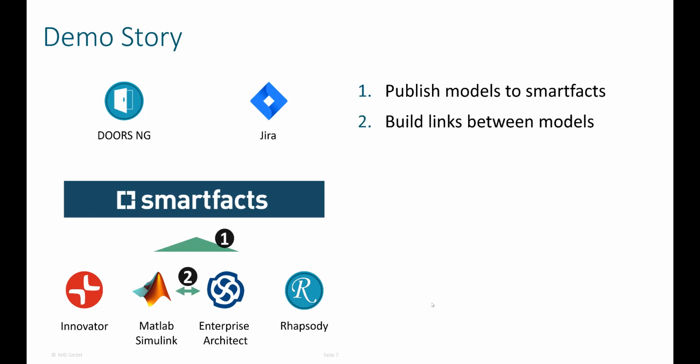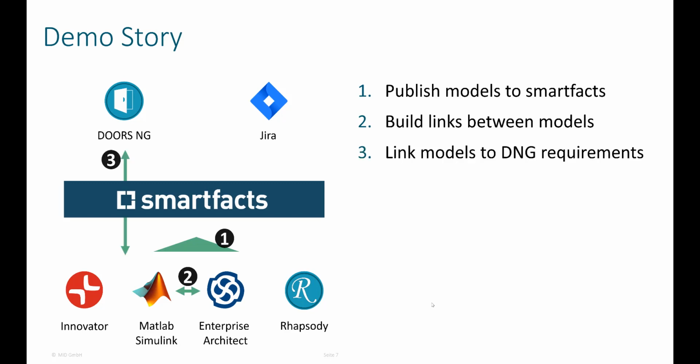Okay, so I have thought about an interesting demo story for this video, and what I'd like to do is show how we do publishing of models to smartfacts. In the second step, we build some links between models and have a look if these links can also be consumed inside the tools.